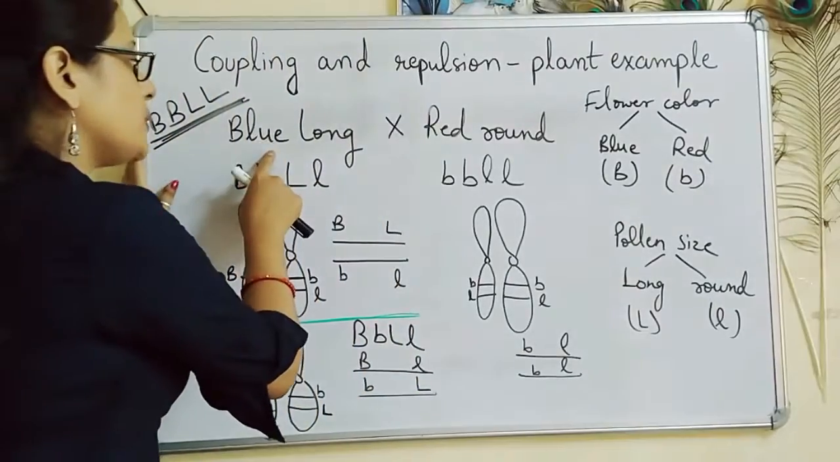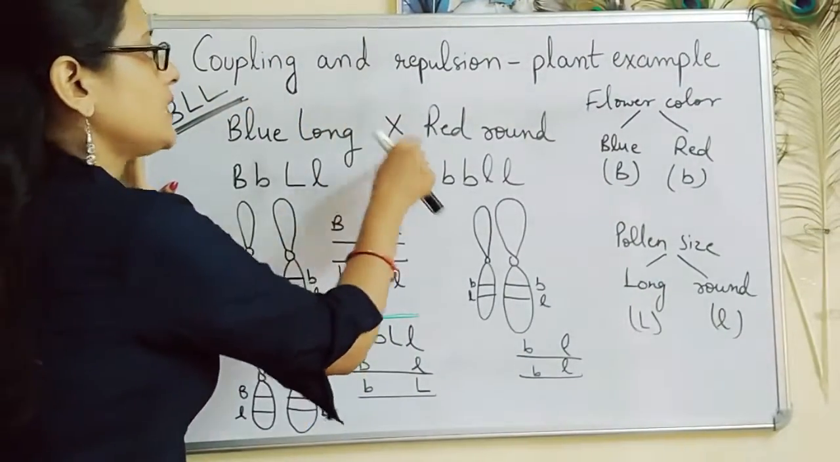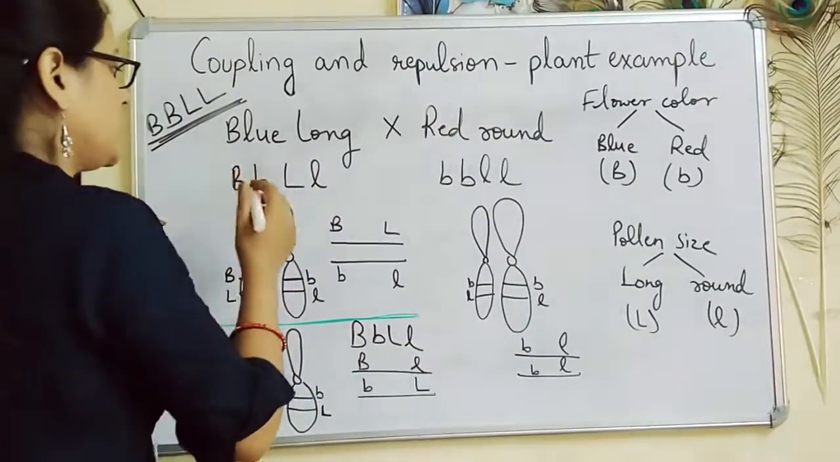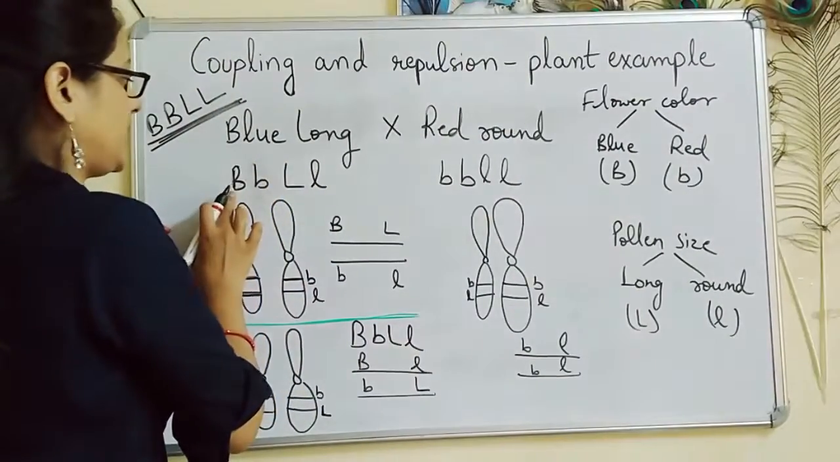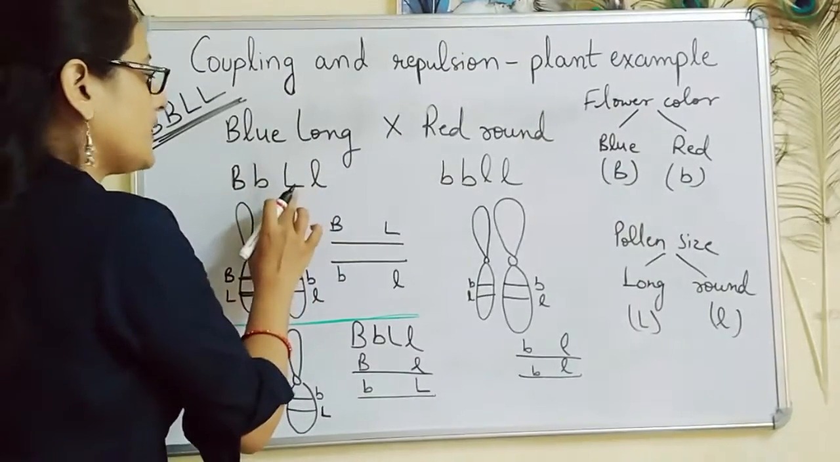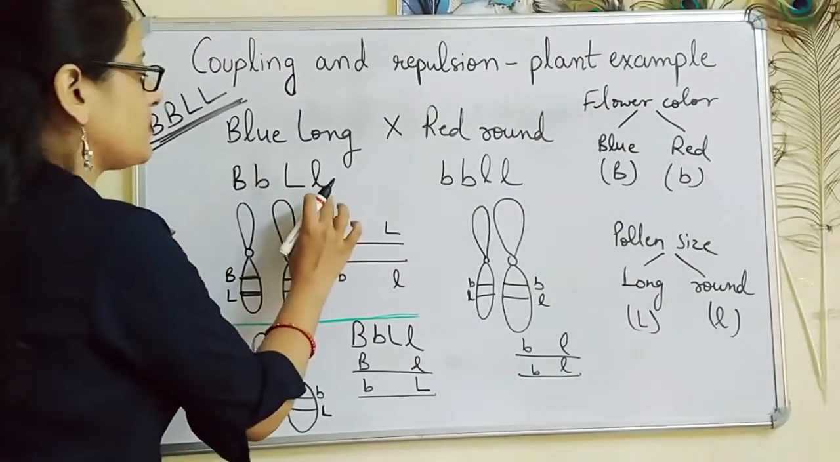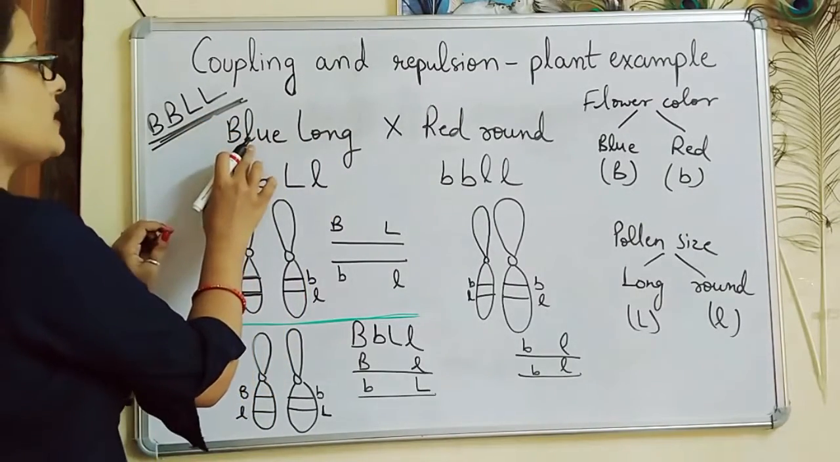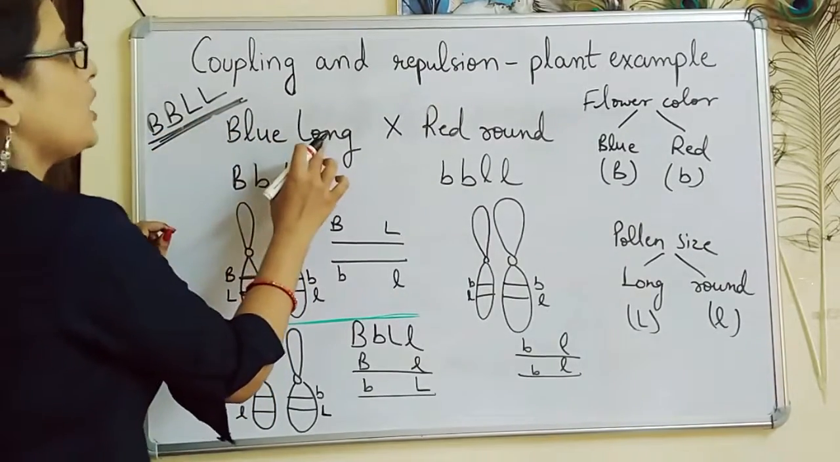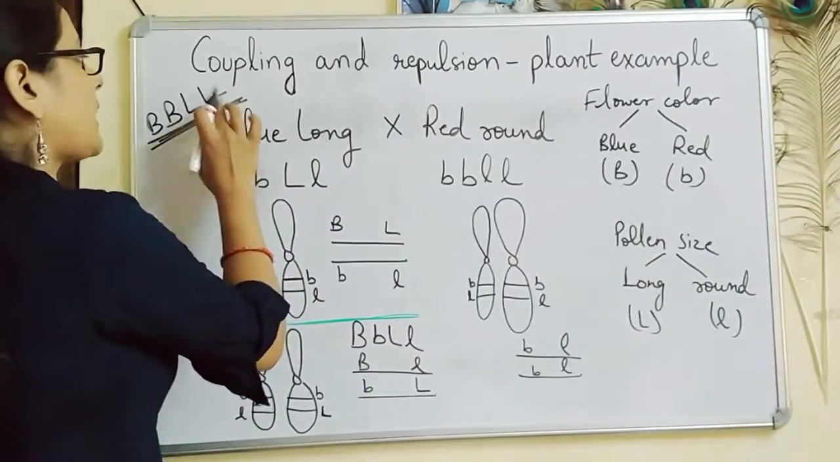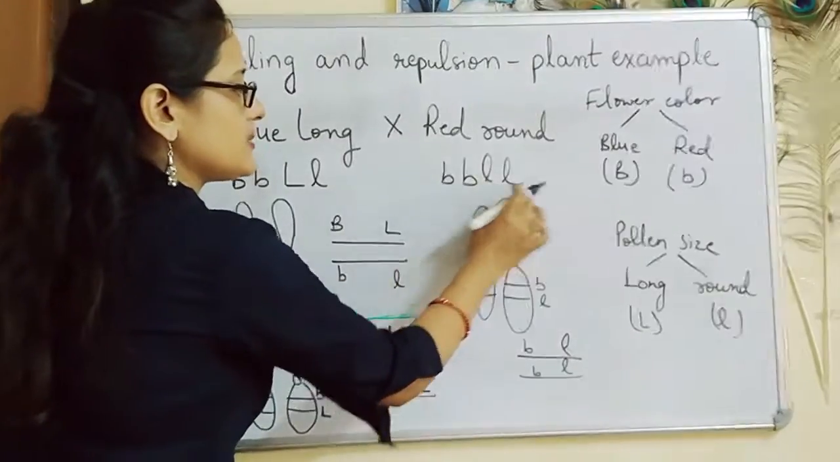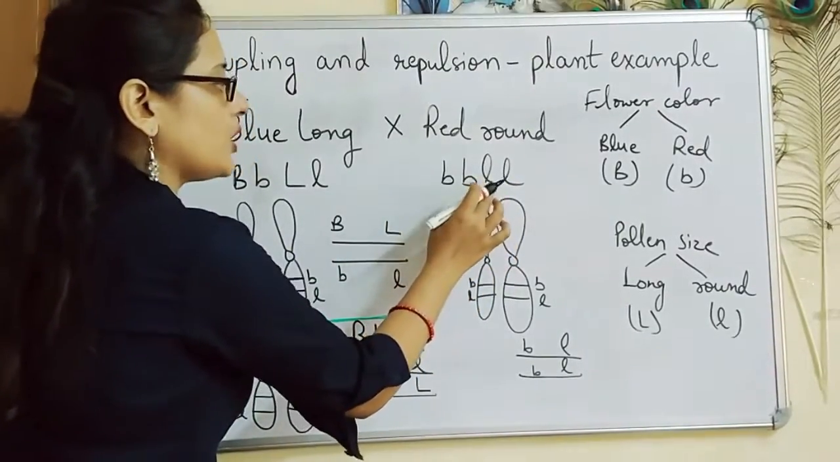A heterozygous blue long is test crossed with homozygous red round. Heterozygous blue long will be represented by, blue will be represented by capital B small b and long capital L small l. This is a heterozygous representation. A homozygous blue long individual will look like this. Homozygous blue means capital B, homozygous long means capital L, and this is the heterozygous representation. This will be homozygous recessive, so small b, small b, small l, small l.